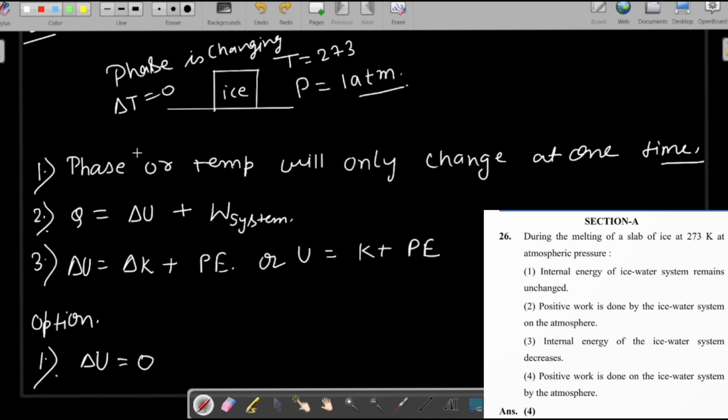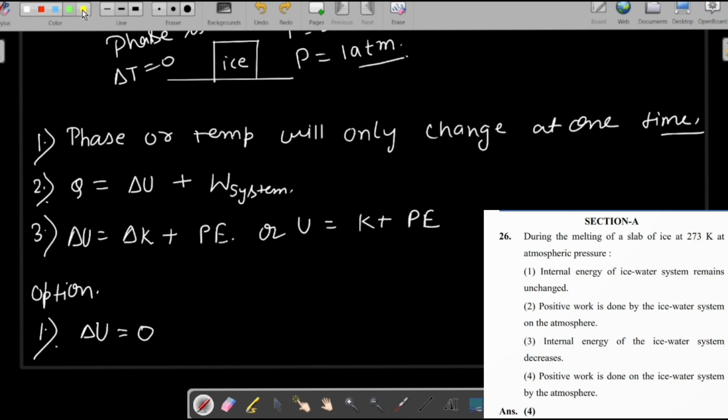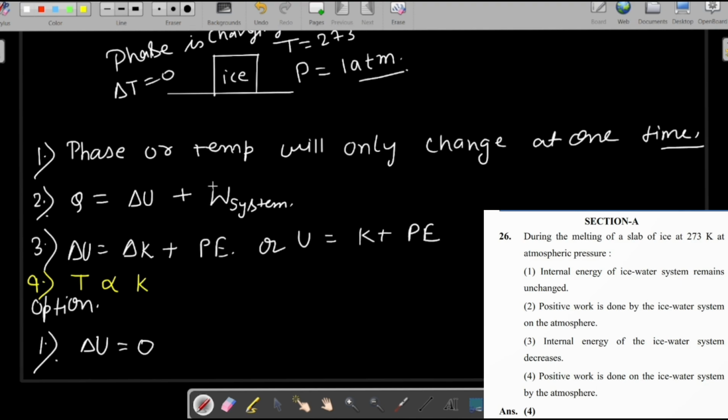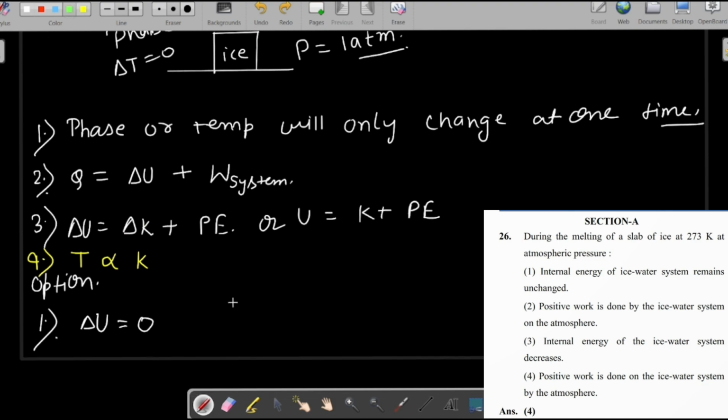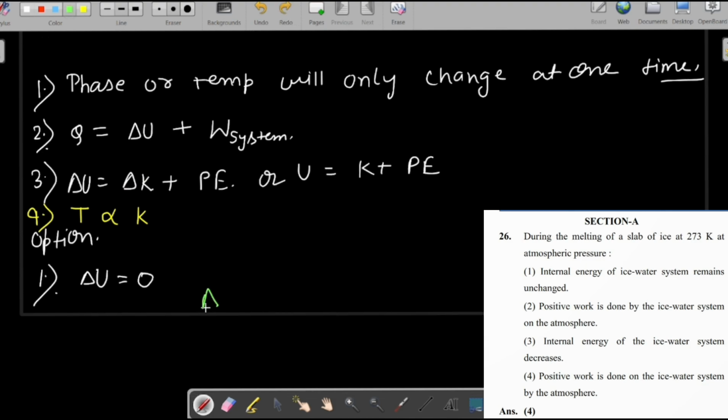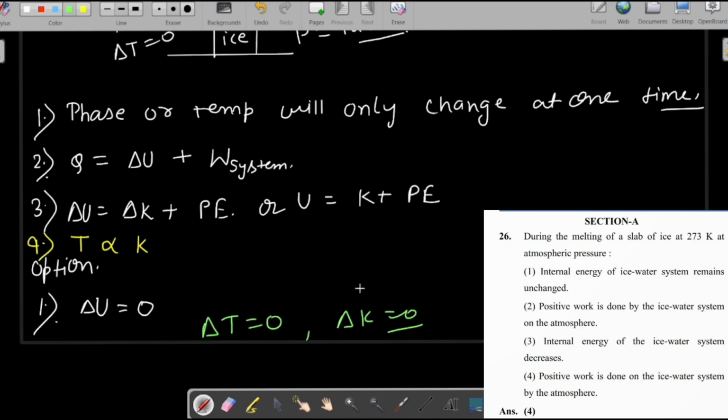One more thing, we know that temperature is directly related to the kinetic energy of molecules. If the kinetic energy of a molecule increases, then its temperature will increase. So temperature is directly proportional to the kinetic energy of particles. Since change in temperature is 0, the change in kinetic energy will also be 0. Now what about potential energy? Is it increasing or decreasing, or is its change 0?